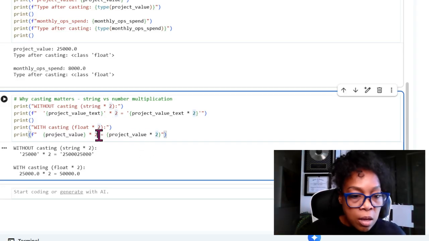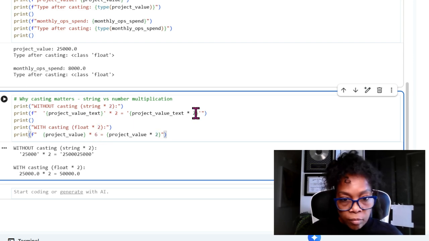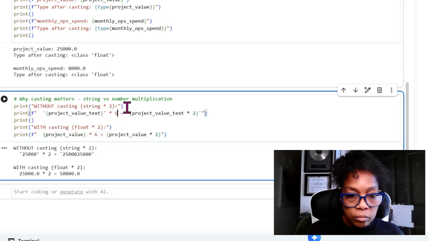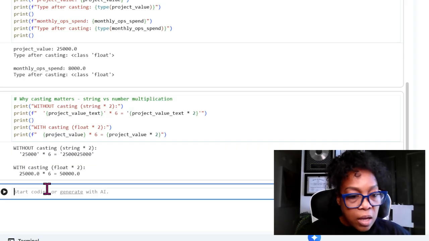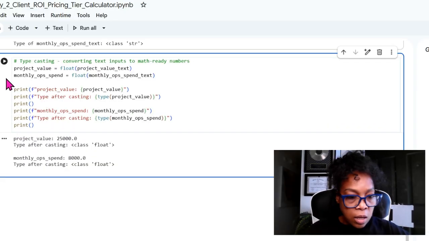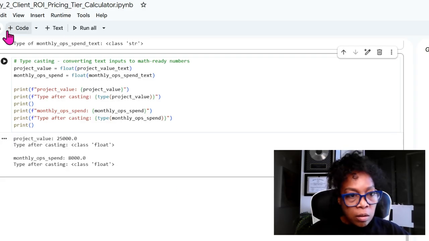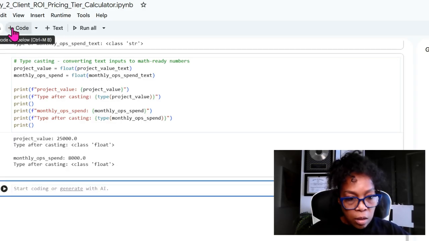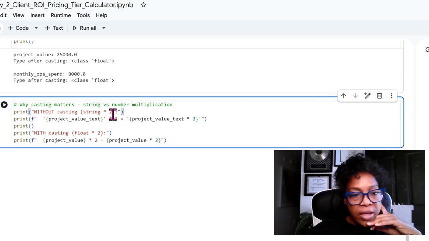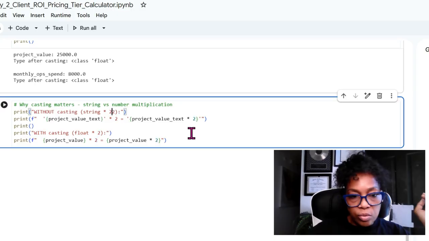So if I'd said times 6, right? And up here in the string, put times 6. You see what I got? I didn't do something right. Let's see what we did wrong. Let's delete that and put back in a code of a new string. Okay, as I was saying, my string value without casting, let's say if I said 22, and then I said 22.